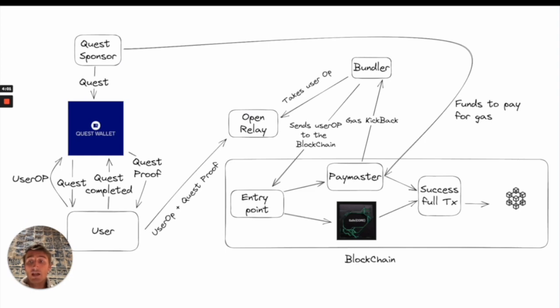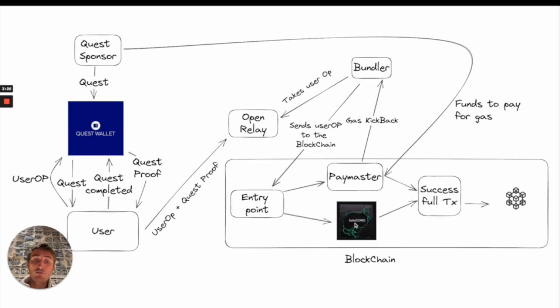So, how is this possible? Well, it all starts with our sponsors. Our sponsor sends us quests and funds to a paymaster to pay for the gas fees of our users. Our users give us a user operation they want to execute. We'll send them a quest based on that. They'll complete the quest and we'll give them a quest proof to prove that they actually completed it. They'll be able to sign the user operation and the quest proof, and send it to an open relay. A bundler will see that juicy transaction on the relay and send it on chain.